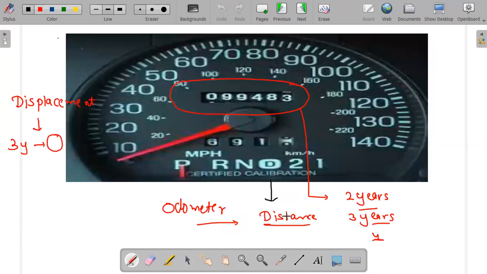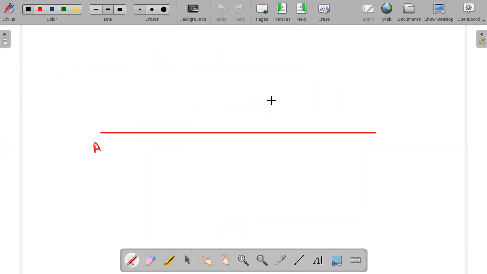Okay, so odometer tells you about distance, that in 2 years you travel this much distance. It never tells you about displacement, because every time when you come to your home, your displacement is 0. So instead of 0, it is telling you how much you travel totally.